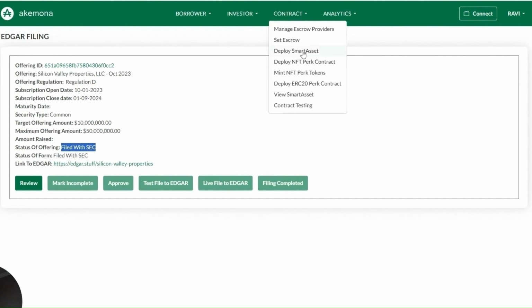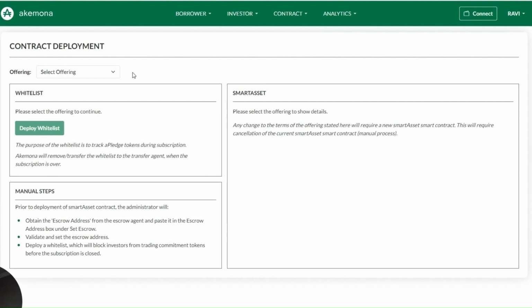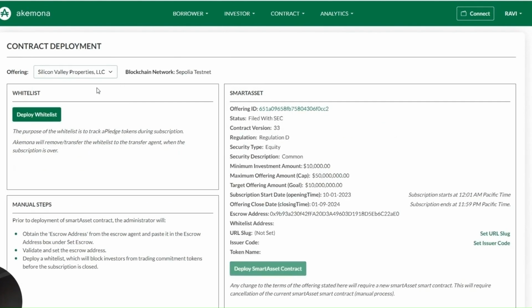We now need to start creating a smart contract. To generate a smart contract, I'll select the offering and start deploying the smart contract. This is the set of smart contracts that will tokenize the offering. So here is Silicon Valley Properties. The first step is to deploy a whitelist.